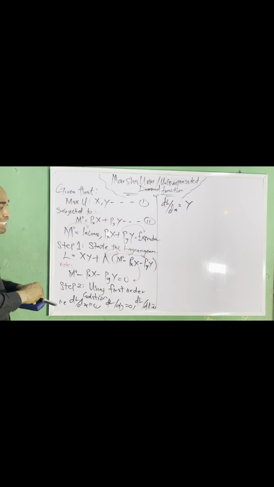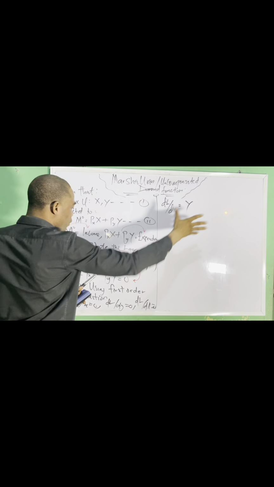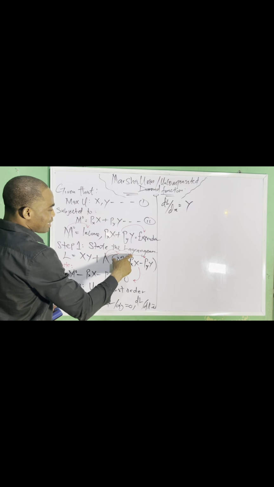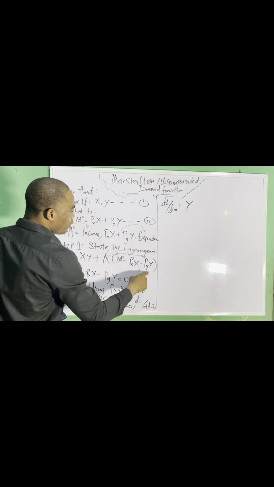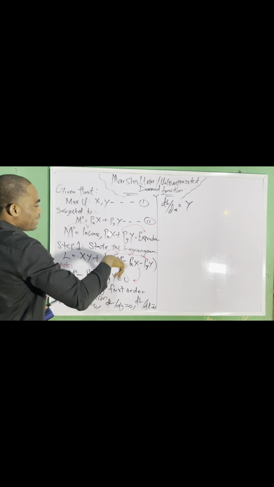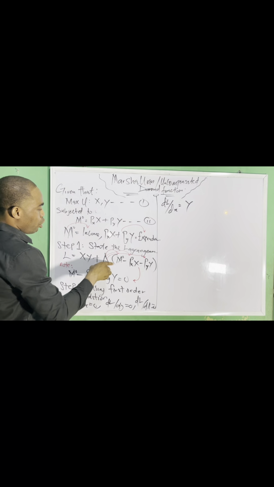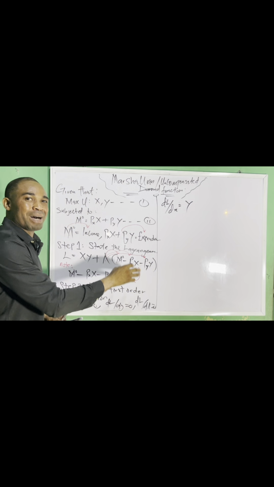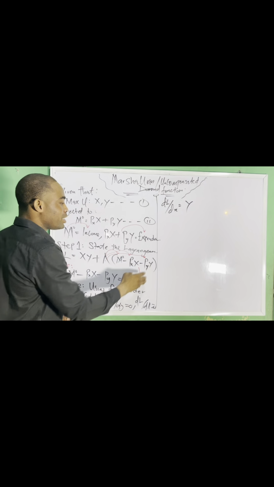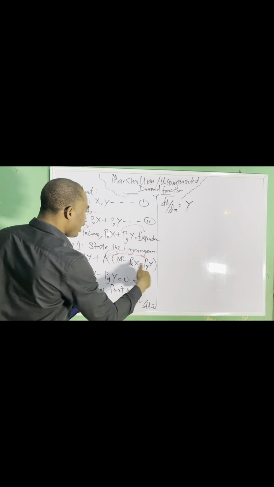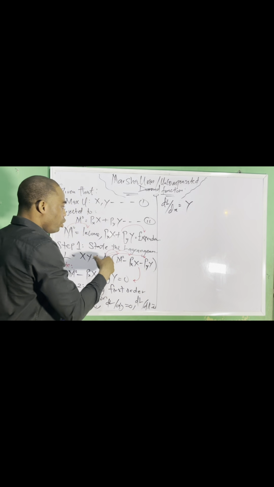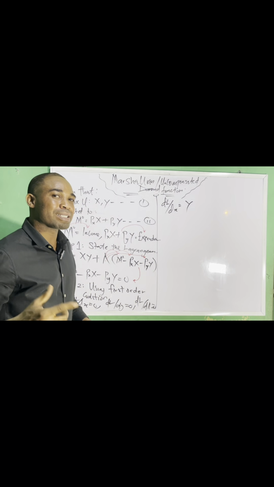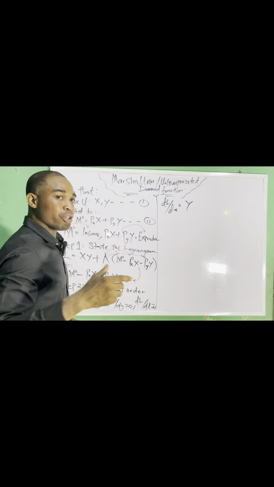Now we need to differentiate it. I'm just breaking it down, I don't just want to give you the final answer like that. So I'm having lambda MO minus lambda PX of X minus lambda PY of Y. Because we are dealing with partial differentiation, lambda MO will be 0 and this one will be 0, because we refer to them as constants, since the X that I want to differentiate is not part of them. Where we cannot find the X that we are differentiating, it will automatically equal 0 according to partial differentiation.